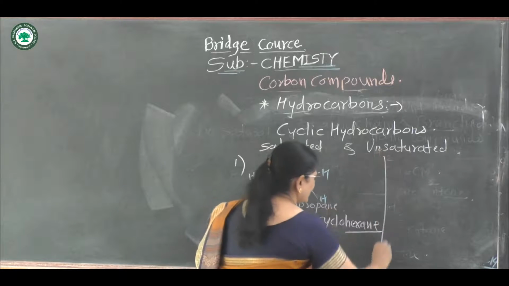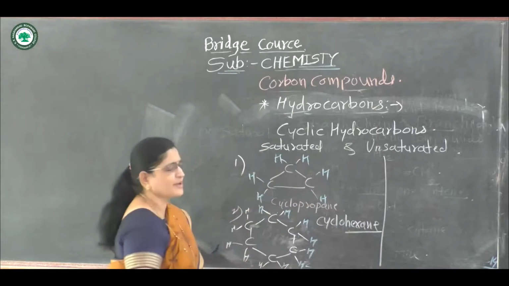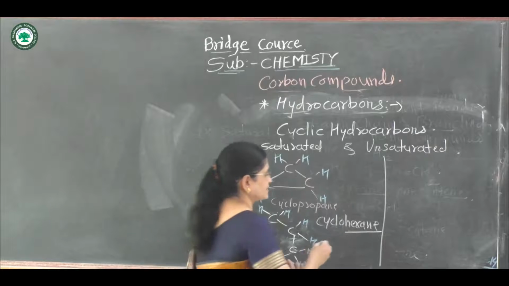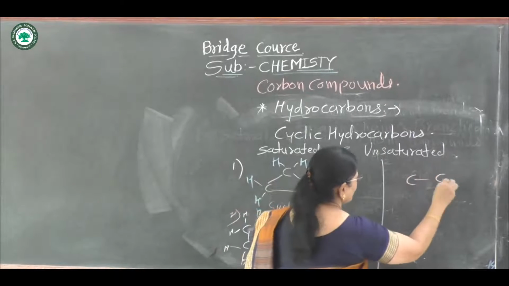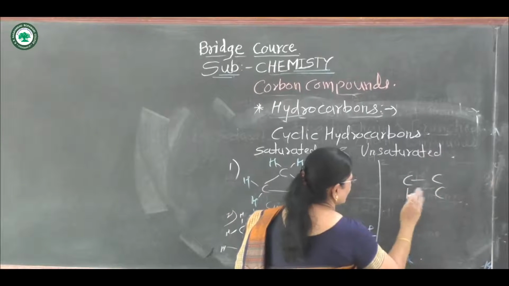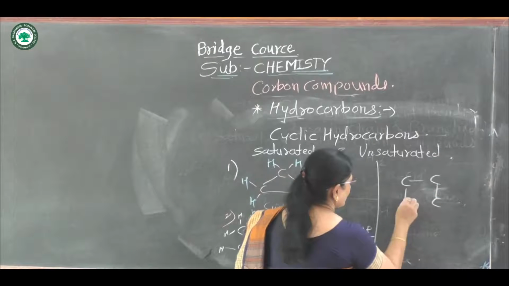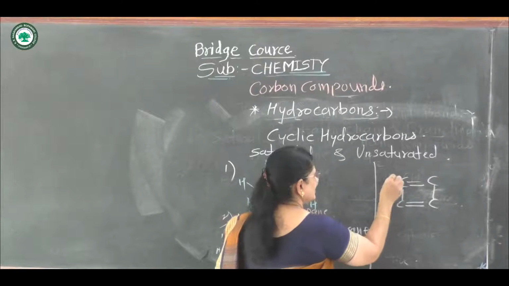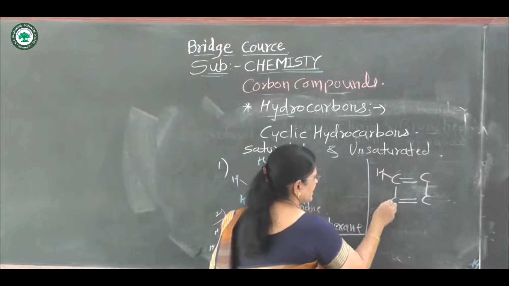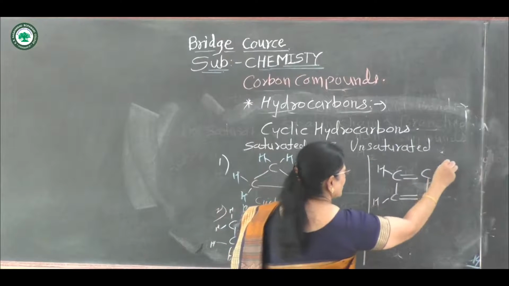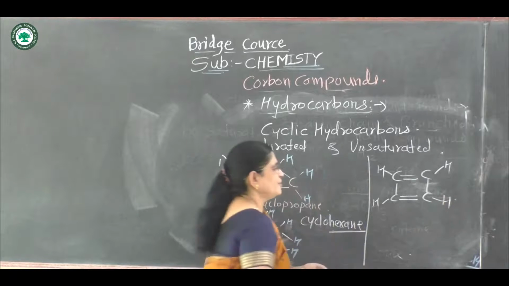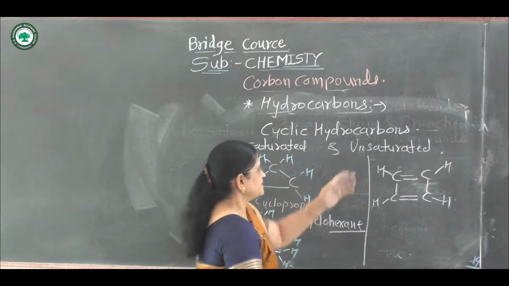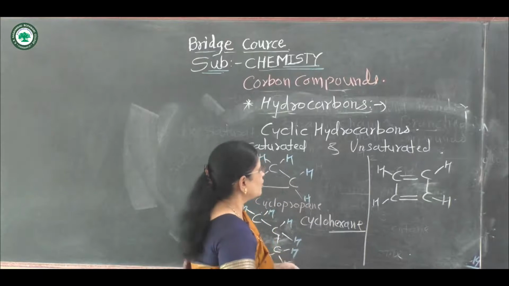Then unsaturated compounds are also found in cyclic hydrocarbons. Suppose this compound has four carbon atoms and a carbon double bond, joined to hydrogen atoms. Its name is cyclobutene.